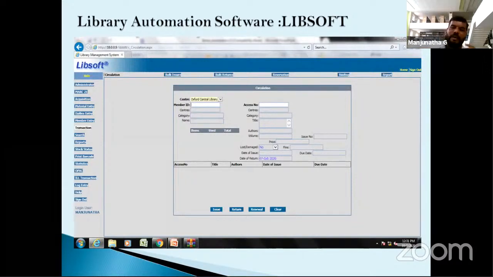Then multiple materials are available. This software is not only used for issuing and returning books; multiple materials are available in our entries. For example, books, journals, project reports, technical reports, CDs and DVDs. All the materials information is available in the software. Students can also check what books are available in our account, and they can check their transaction through this software.